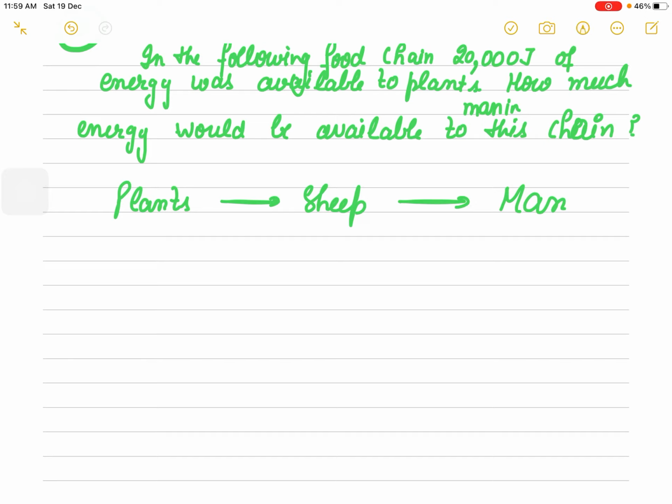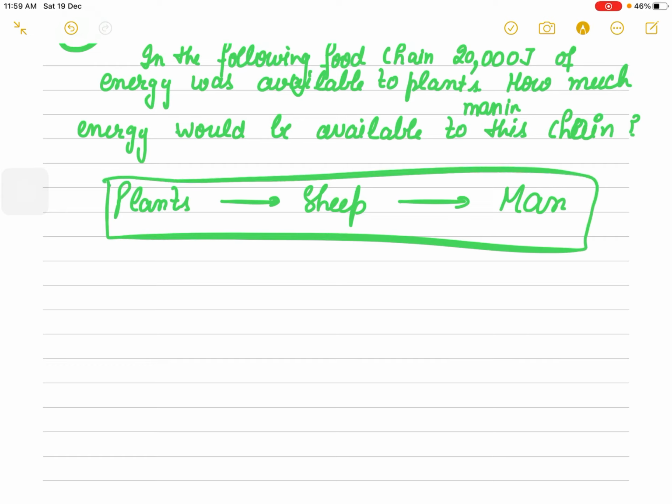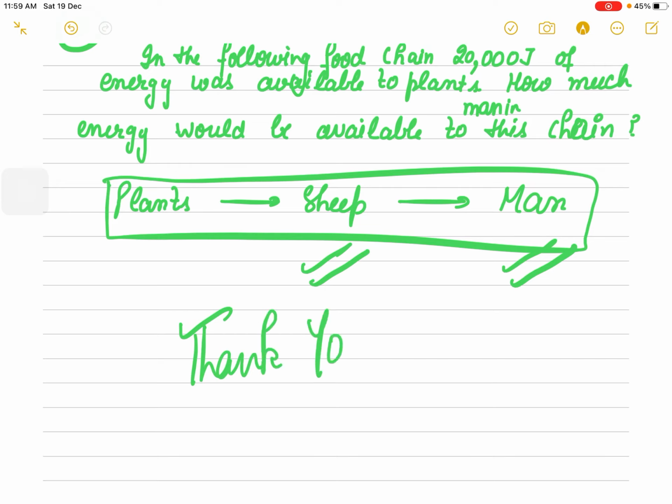I think you can easily calculate and tell me the answer at each trophic level: what energy will be available at the sheep level, and what energy will be available finally at the man level, by using your 10% law. I'm giving you a simple one, and in the next lecture we will move on to little typical questions. So this is about the trophic levels and 10% energy.